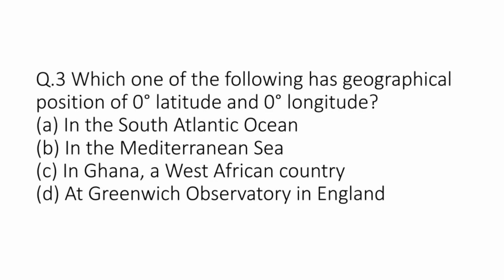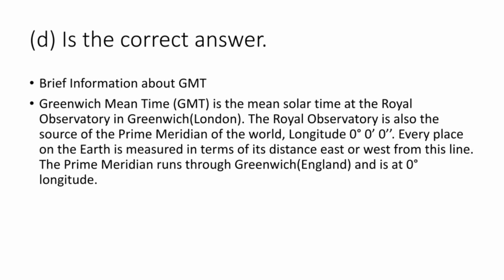Question number 3. Which one of the following has geographical position of 0 degree latitude and 0 degree longitude? Options are A. In the South Atlantic Ocean, B. In the Mediterranean Sea, C. In Ghana, a West African country, or D. At Greenwich Observatory in England. Option D. Greenwich Observatory in England is the correct answer.